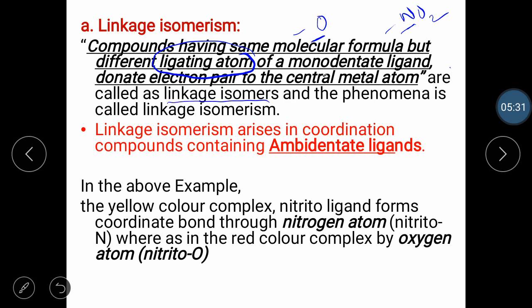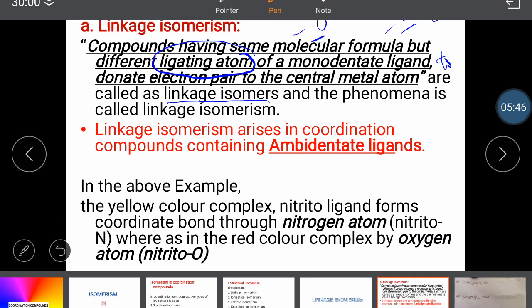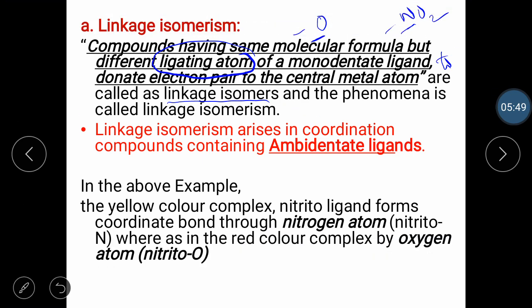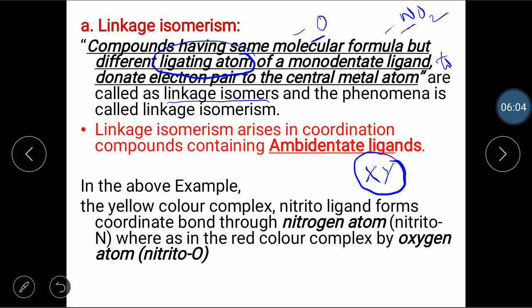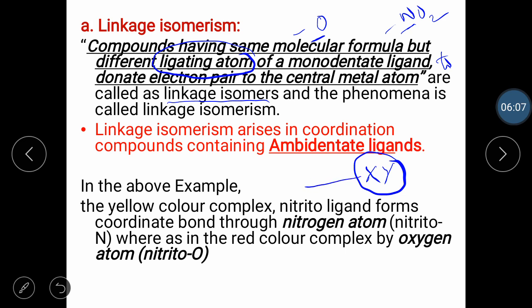Once again, to repeat: compounds having the same molecular formula but different ligating atom of a monodentate ligand, which we can also call an ambidentate ligand, to donate the electron pair to the central atom are called linkage isomers, while the phenomenon is called linkage isomerism. So kindly remember, if we have a ligand XY which is monodentate, if X is bonding, the properties are different. If Y is bonding, the properties are different. So this happens only for an ambidentate ligand.